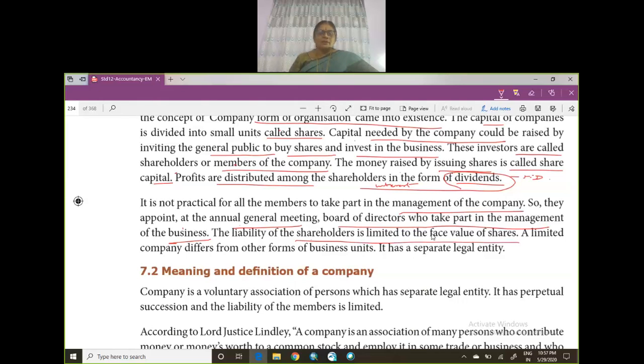A limited company differs from other forms of business units and it has a separate legal entity. Now, a company is different, the proprietor is different. It's not like a sole trader form of organization where the business is also the same, and the proprietor, everything is the same. Now, in case of a company, the proprietor is different, the company is different. Okay, so it is a voluntary association of persons.